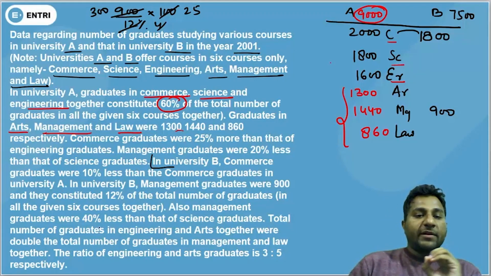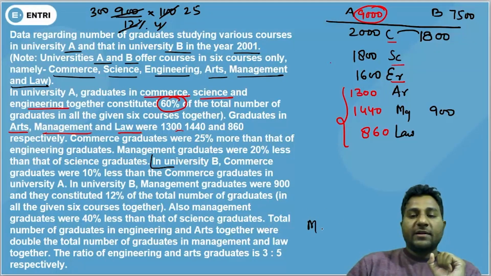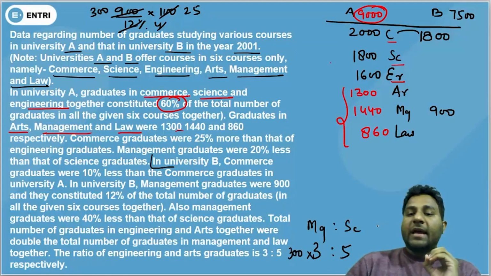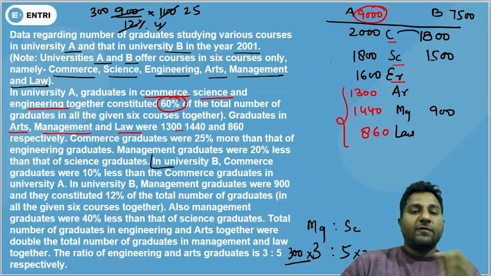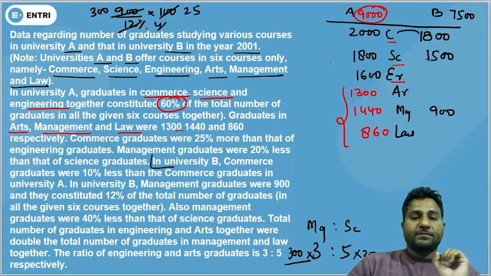Also, management graduates were 40% less than that of science graduates. So management graduates were 40% less than science. That means 60%. So the ratio would be 3:5. So this 3 ratio must be equal to 900. That means 1 ratio equals 300. So 5 ratio equals 1500. So science graduates will be 1500.